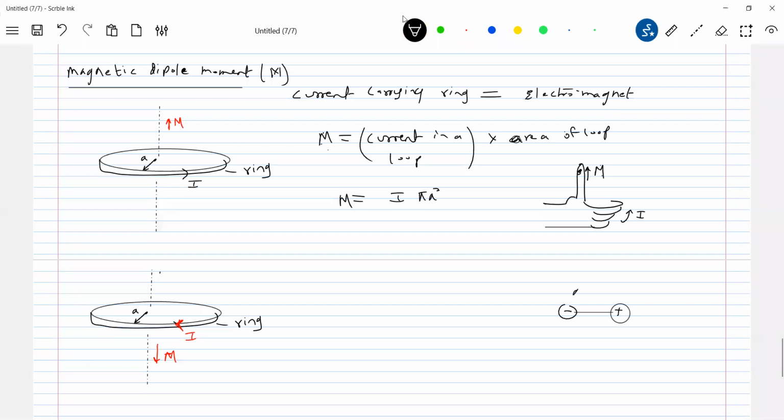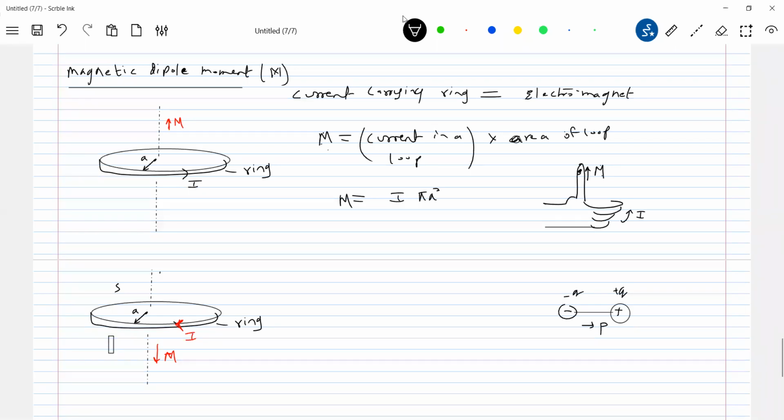The dipole moment will be directed from negative to positive charge. Similarly, the magnetic dipole moment will be directed from south to north pole. We know M bar now. So therefore, this face should be south, and this face should be north.